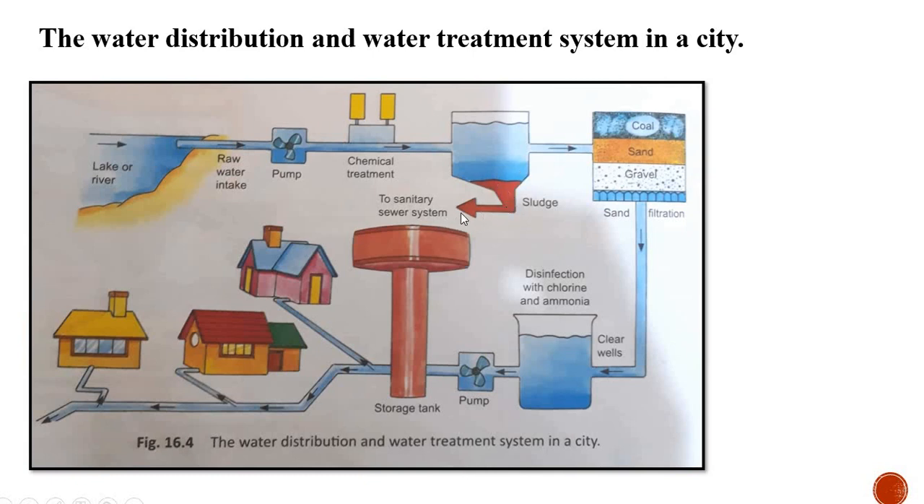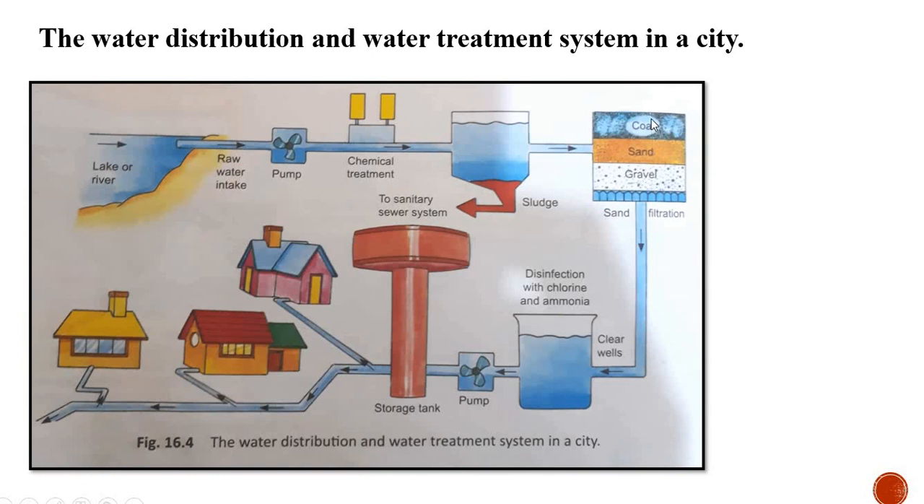And this impurity is known as what? Sludge. That is the heavier impurities, and that is known as sludge. It is accumulated at the base of this tank. And further, the water collected over this sludge is passed through another segment made of different layers: coal, sand and gravel.